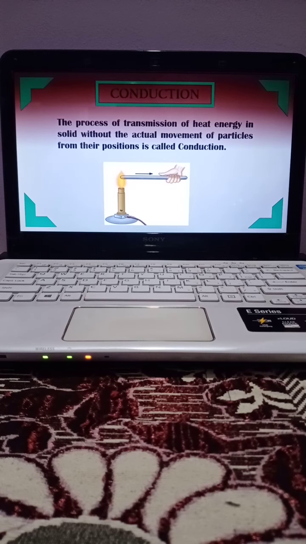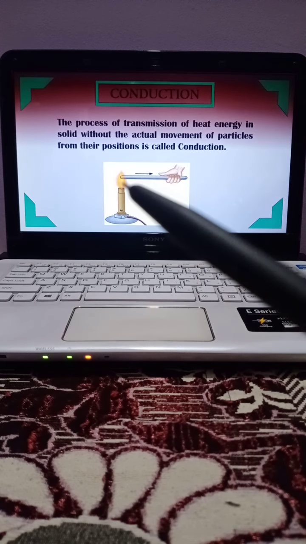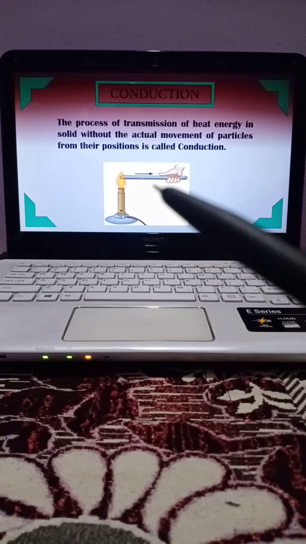Here you can see an example with an iron rod, which gets heat energy at its front part, and then heat is transferred from this front part to the portion where a person is holding it after some time. What do we observe in this example?